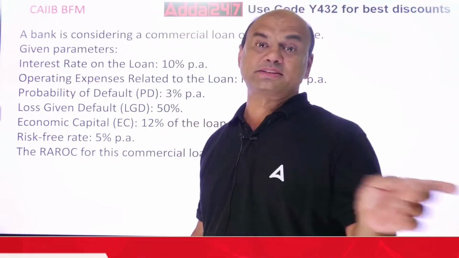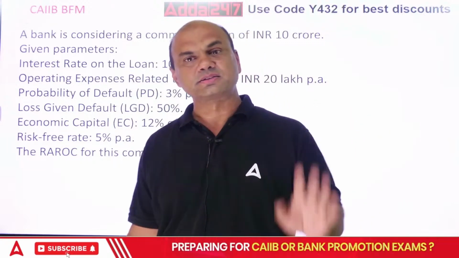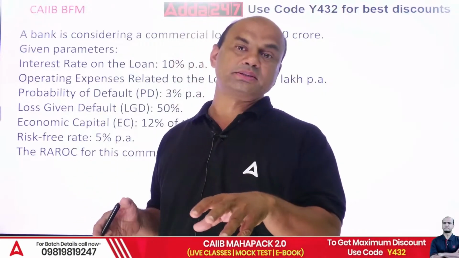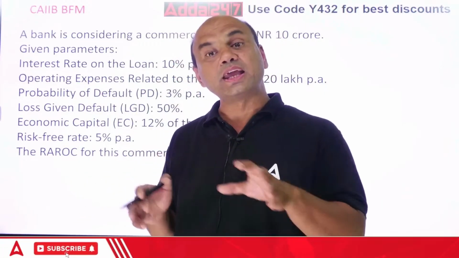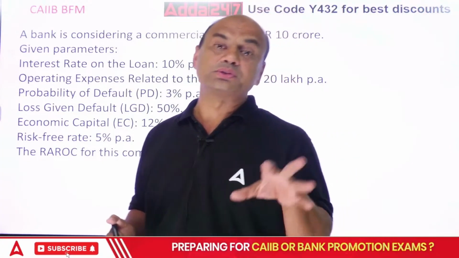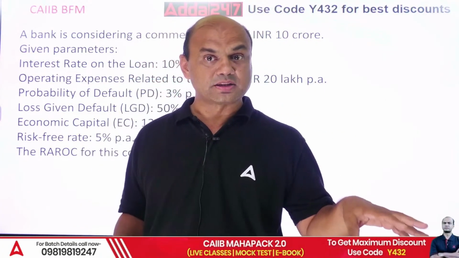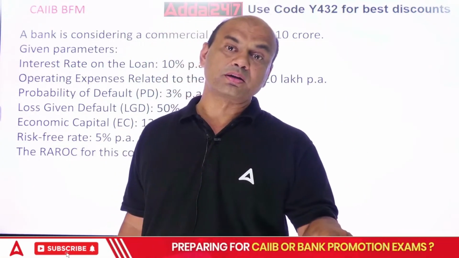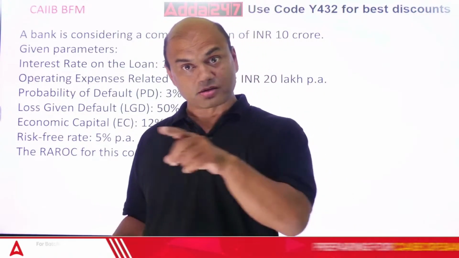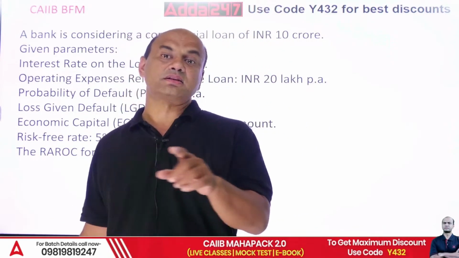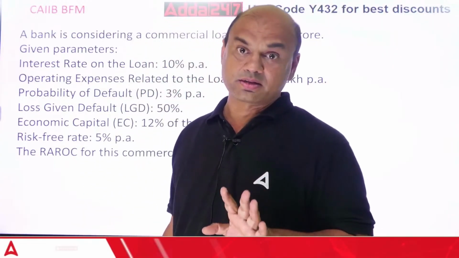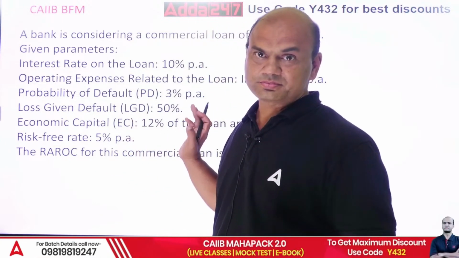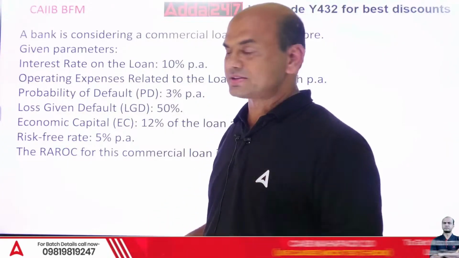It takes the data, back testing. It takes the data of the past 10 years: what was the loan size and what was the NPA. It does this for every sector. Housing loans, how many loans were given per year and what was the NPA per year. Commercial loans, how many were given per year and what was the NPA per year. That percentage, the weighted average, we calculate. Then you get the probability of default. But in the exam it will be given to you. I just gave you the background of this.